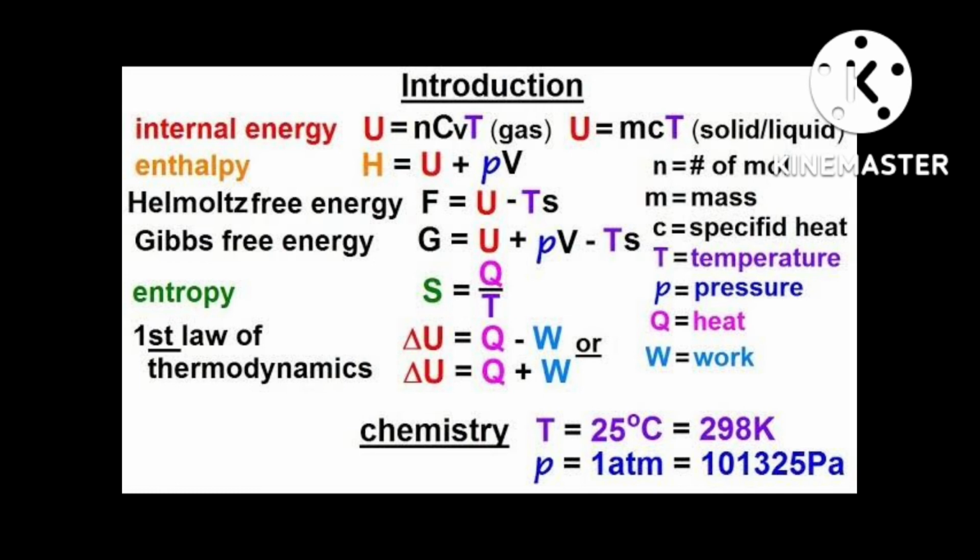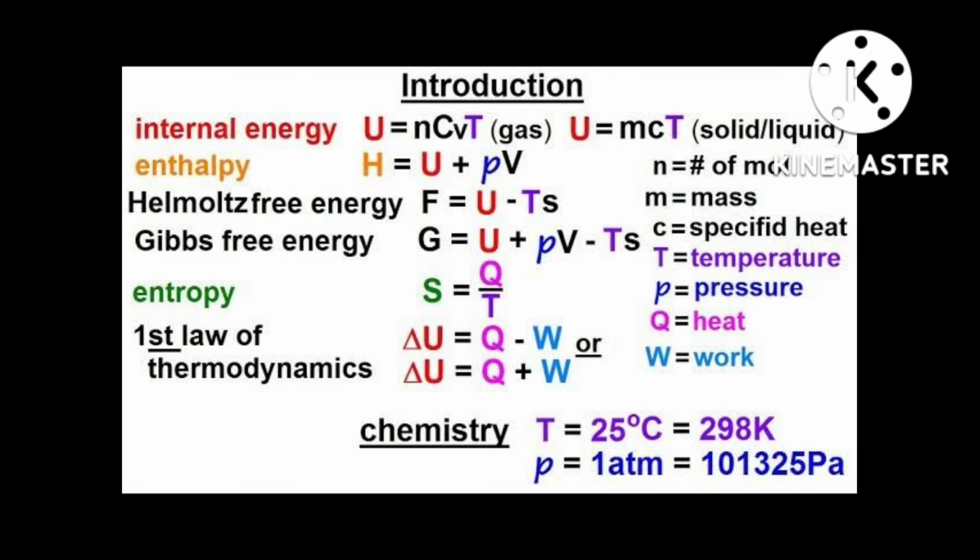Why did you write this? Because this term is equal to delta G. I already discussed at the beginning that H minus T into S, that is equal to G. G is equal to H minus TS, I told you, no? Only on that basis you have written delta H minus T into delta S, which is actually equal to delta G. That's why you have made this type of change.